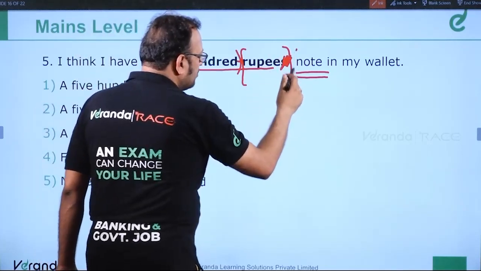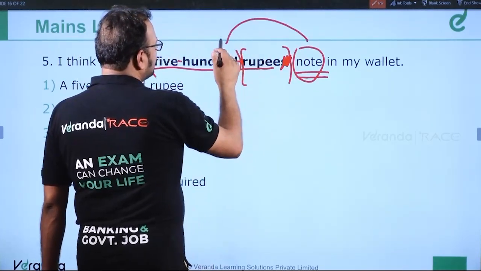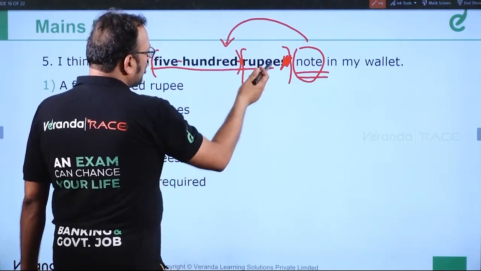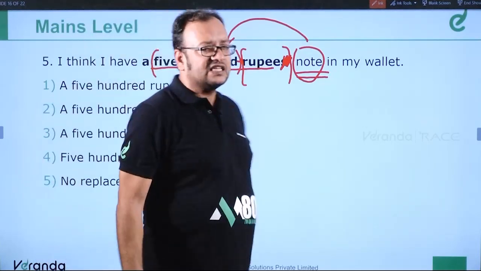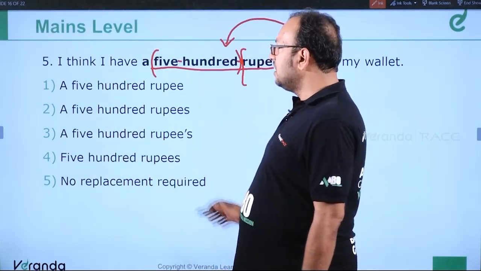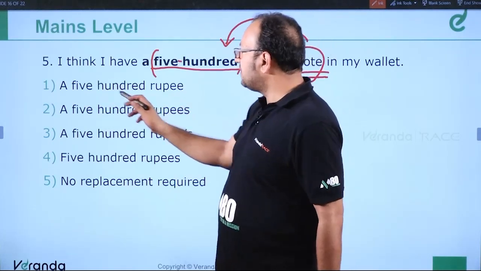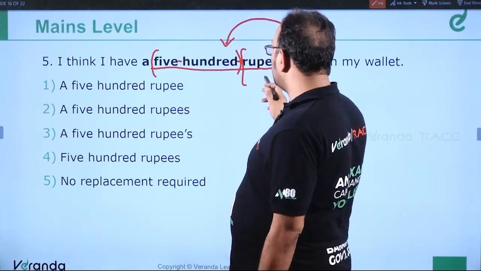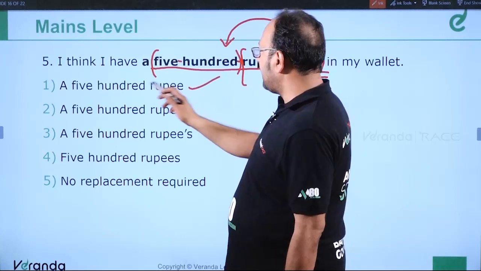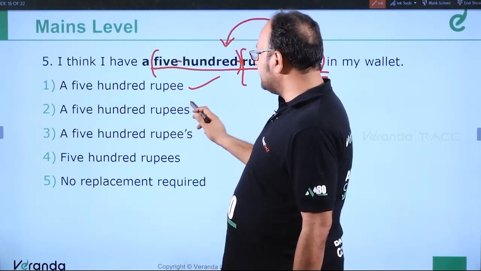So this noun is qualified by this entire term. This should not be in possessive case. That is for sure. So see the options. I think I have a 500 rupee note. So this is the answer. A 500 rupee note. A 500 rupees is incorrect.